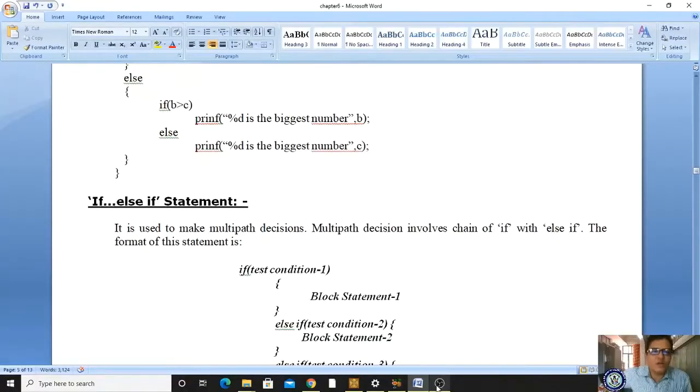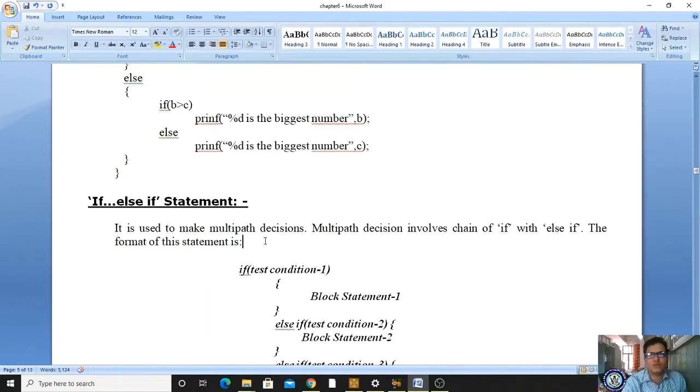Yes, welcome to the next topic, that is the if else if statement. Already in the last class we have given a hint related to this if else statement. It consists of several statements, and among those several statements, it will execute one statement. So that is called multi-path decision. This if else if statement is also called a multi-path decision making statement.